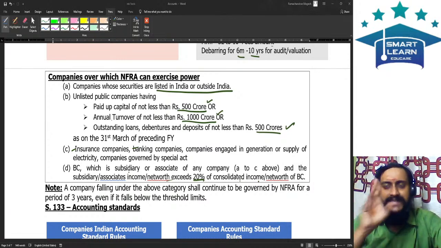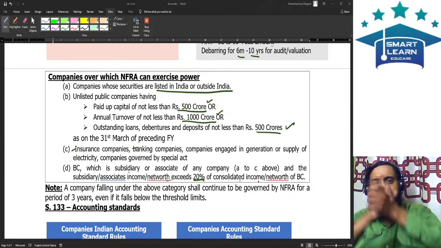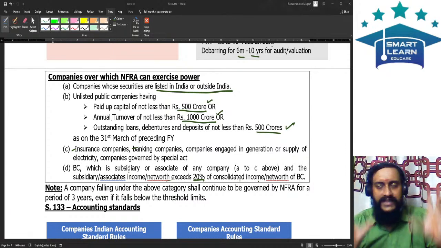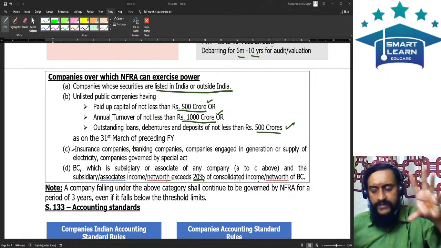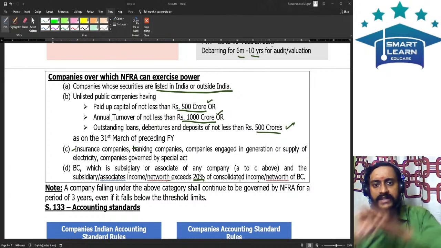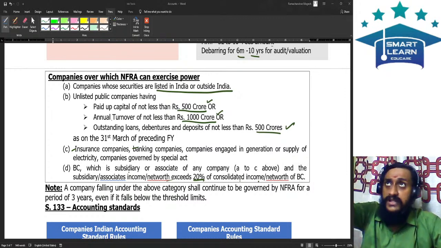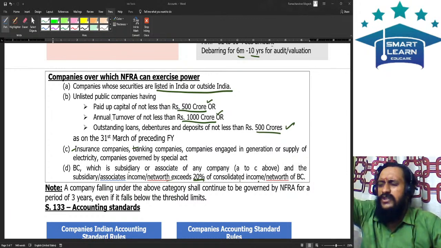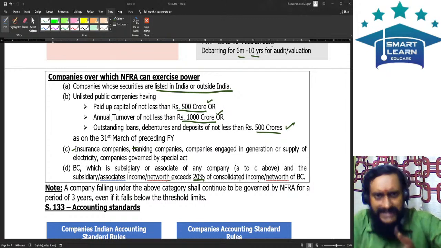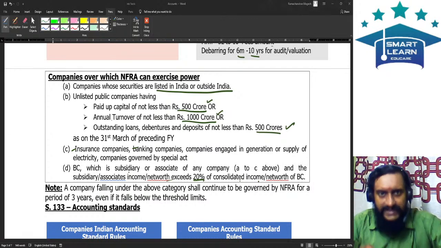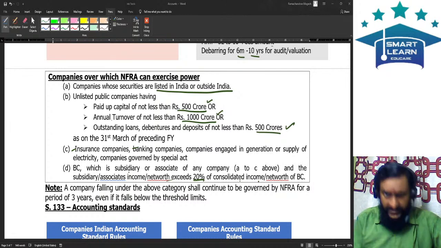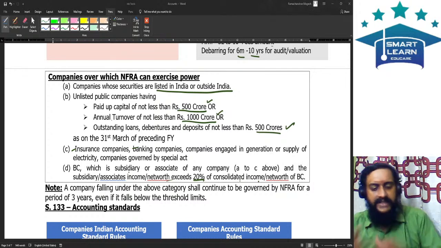So I have one subsidiary company. Holding plus subsidiary gives me the total net worth of that entity. Holding turnover plus subsidiary turnover gives me the total turnover of the entity. If the subsidiary's contribution to the total net worth or the total turnover is going to exceed 20%, then with respect to that subsidiary NAFRA will be applicable. With respect to the other subsidiaries, NAFRA will not be applicable even though the holding company is covered under NAFRA.